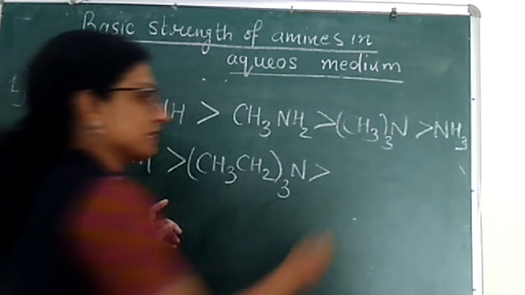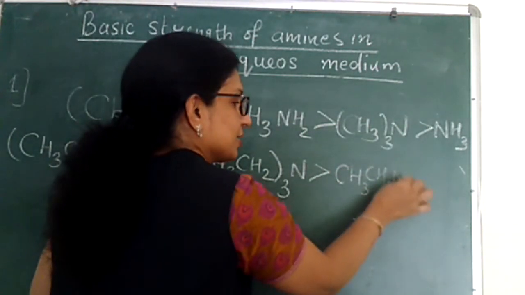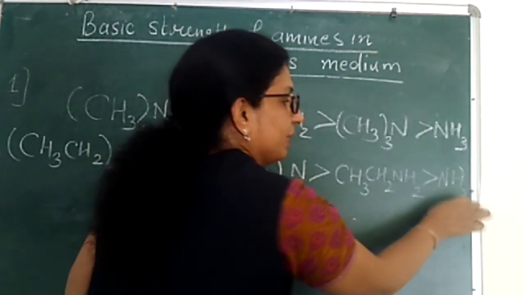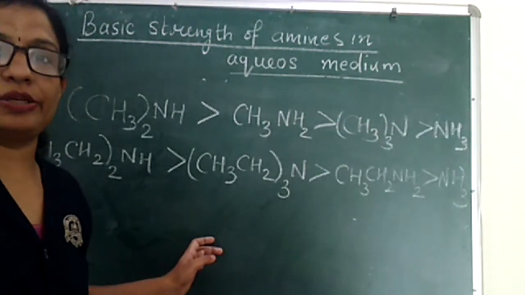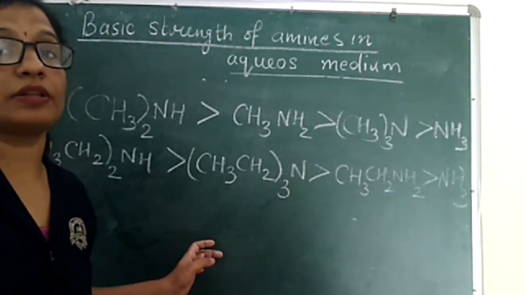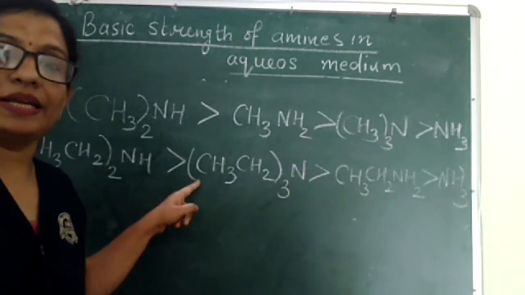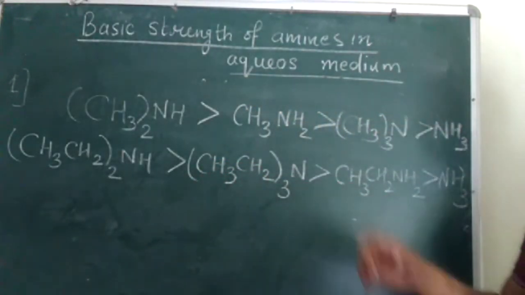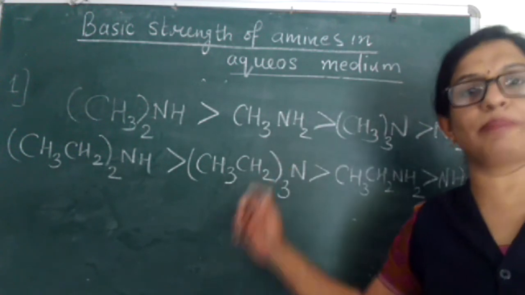Tertiary are more basic than primary ethylamine, that is CH3CH2NH2, and last here also will be ammonia. That means in aqueous solution, this is the order of basic strength of methylamine and ethylamine, which you have to keep in mind, learn it, revise it, and remember it.